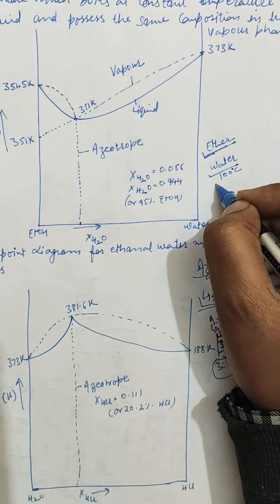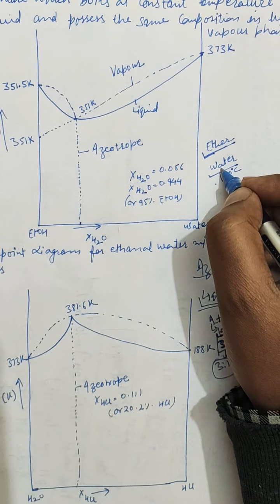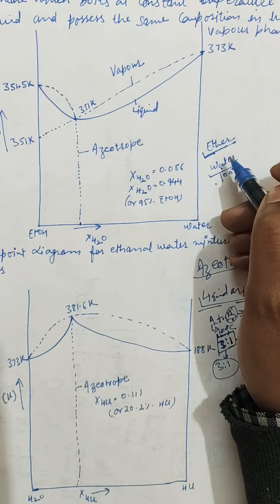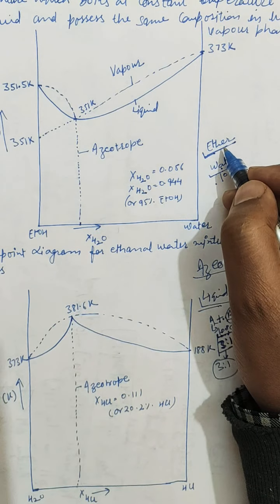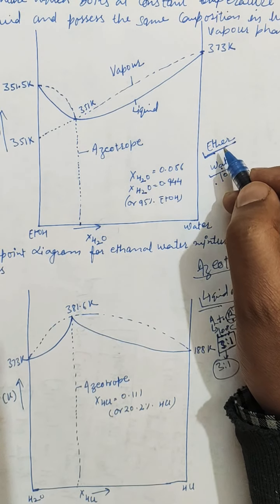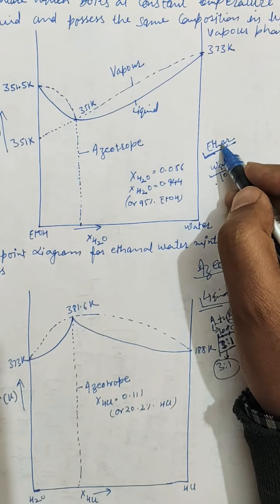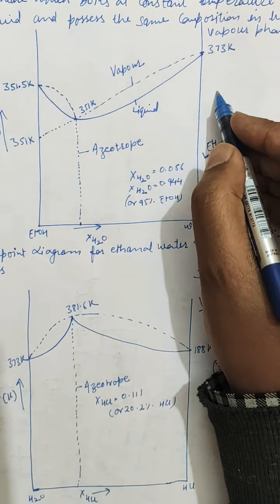We have to maintain a temperature of 100 degrees centigrade to boil water and vaporize it, whereas in the case of ether, room temperature is enough for it to vaporize. So out of these two, ether will vaporize immediately.